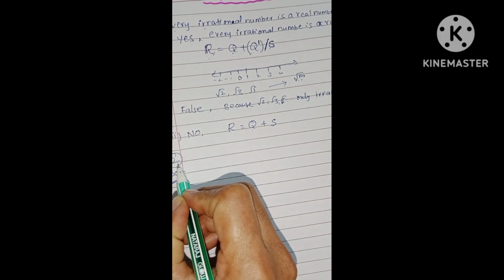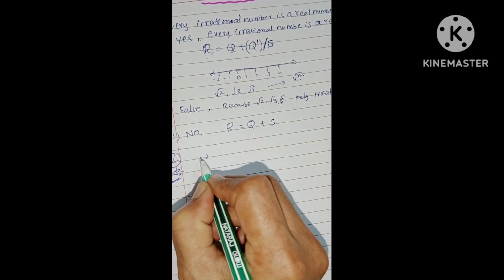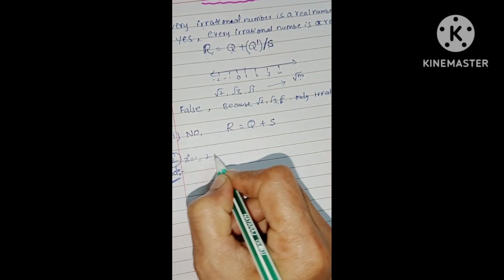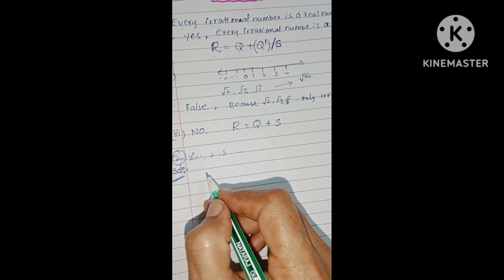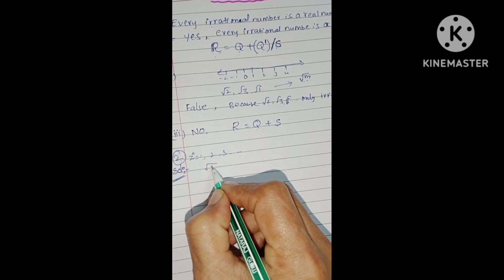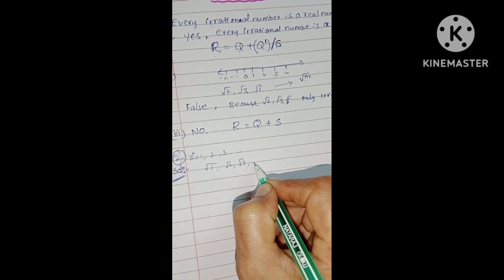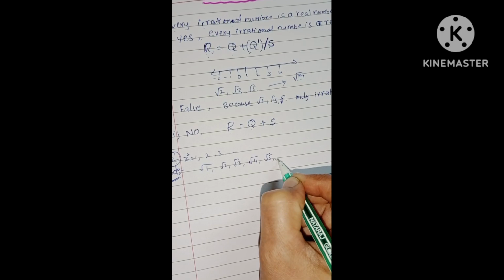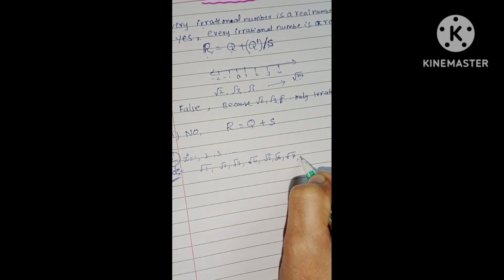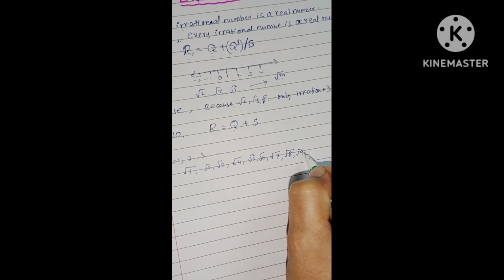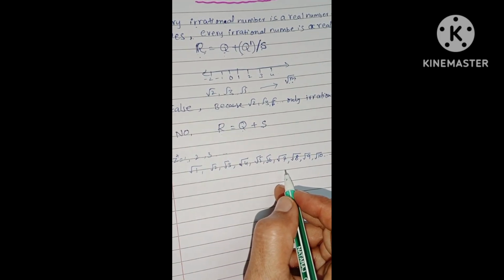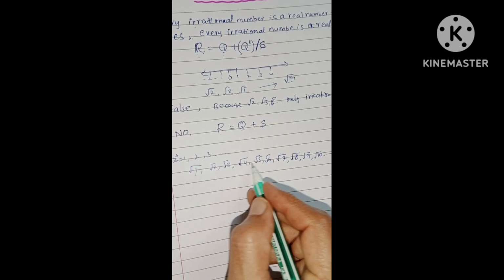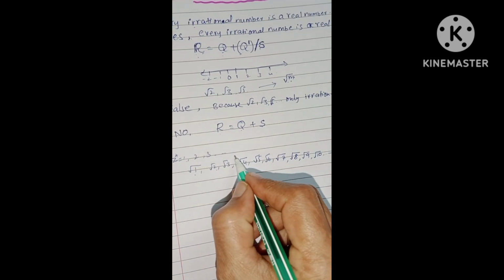Second question: are the square roots of all positive integers irrational? What are positive integers? 1, 2, 3 up to so on. The square roots of all positive integers means square root of 1, square root of 2, 3, 4, 5, 6, 7, 8, 9, 10 and so on. Are all these irrationals? No.